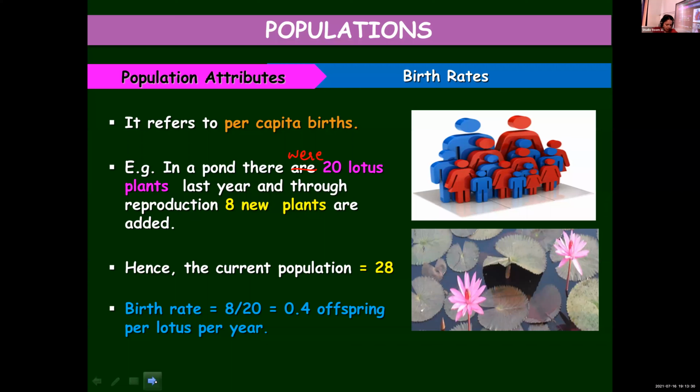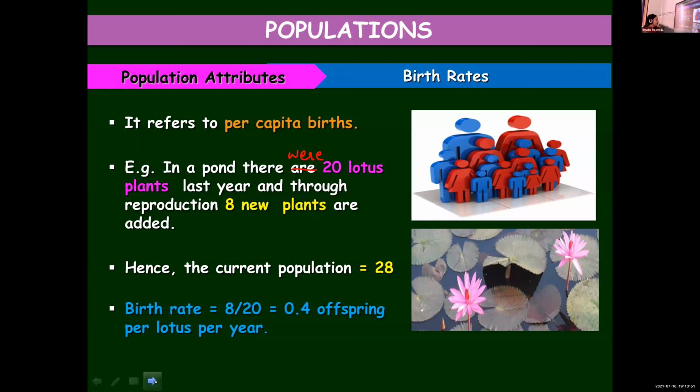Okay, children. So similarly, death rate also you have to calculate. You should know to calculate. Per capita means per person or per individual. So per capita, per individual or per organism births. Per head in that sense. It refers to per capita births.